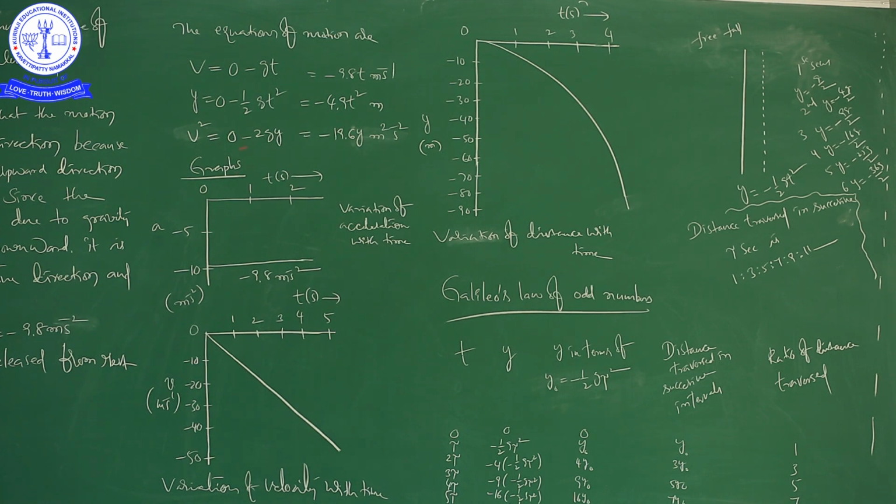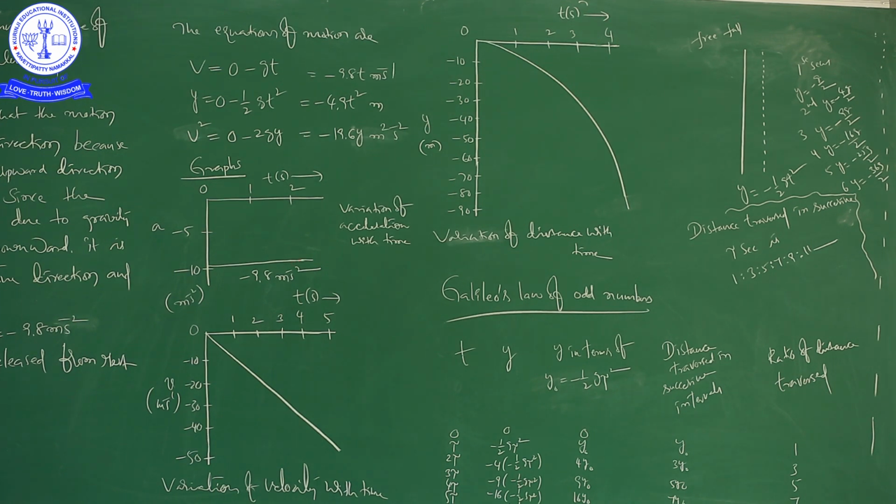The next thing is graphs. This is very important for us. Here we are going to see the acceleration time graph, the velocity time graph, and distance with time also. So these three graphs are related to the freely falling body.